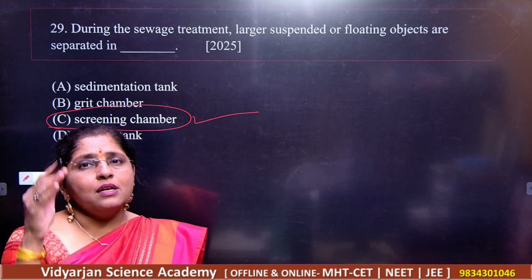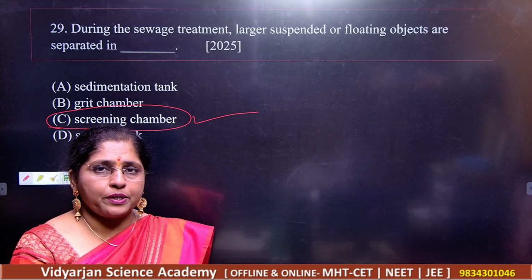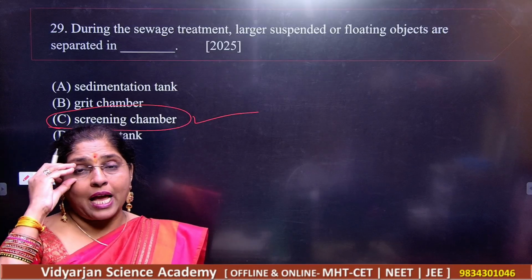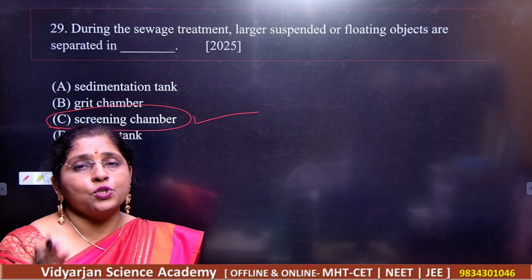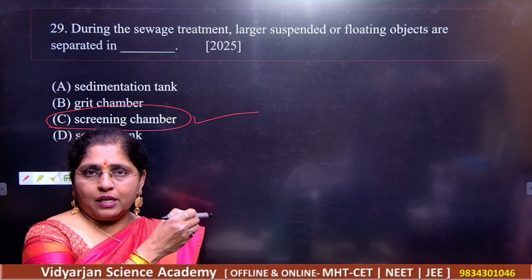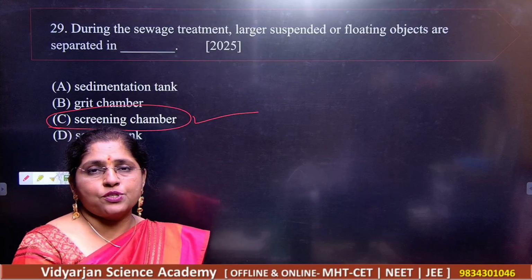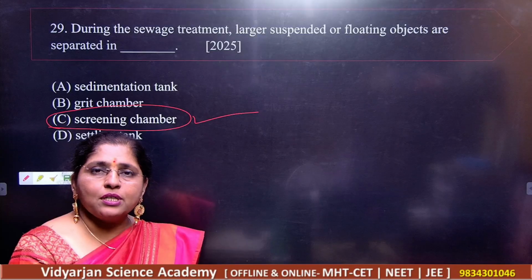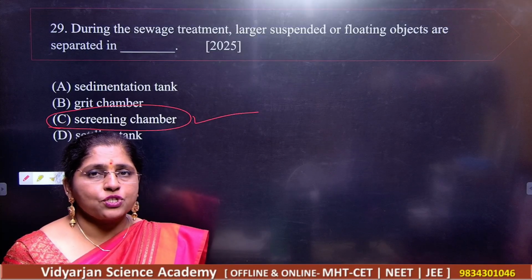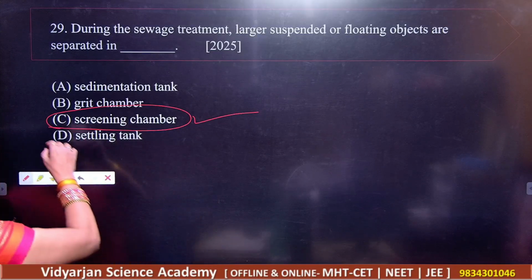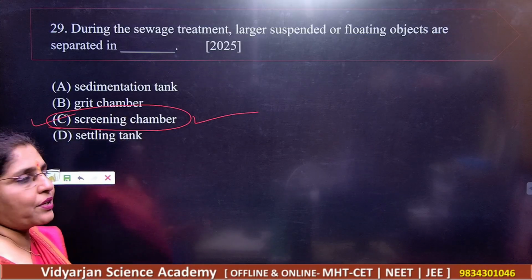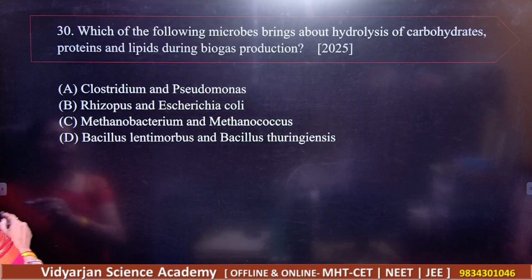Students, all these steps are given in your textbook very perfectly: primary treatment, secondary treatment and tertiary treatment. Besides that, we have a very good flow chart for this system, which is used for the reduction of toxicity in sewage treatment. So please go through that. But here our answer is screening chamber. C is the correct answer.